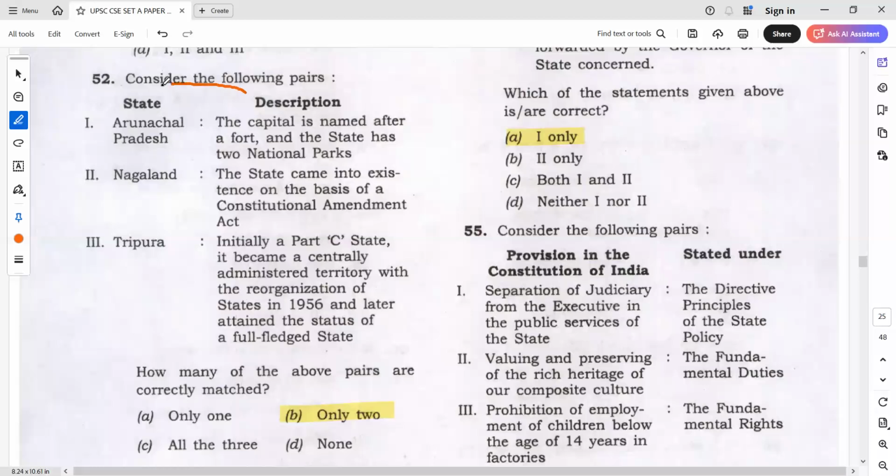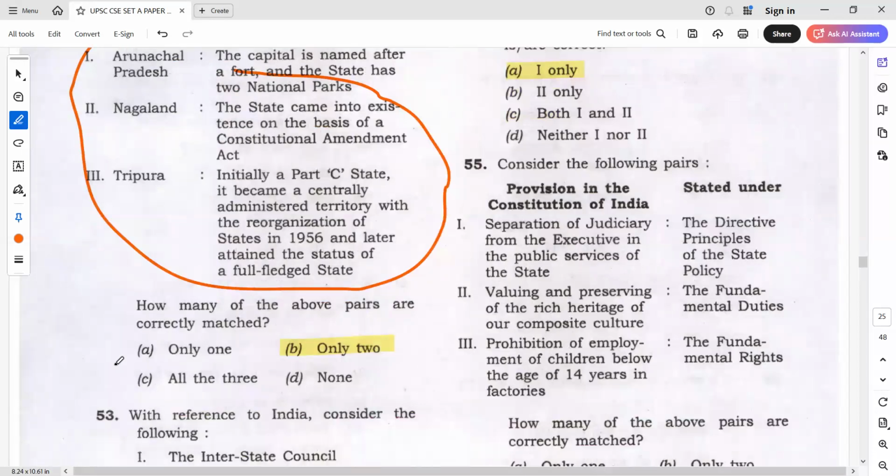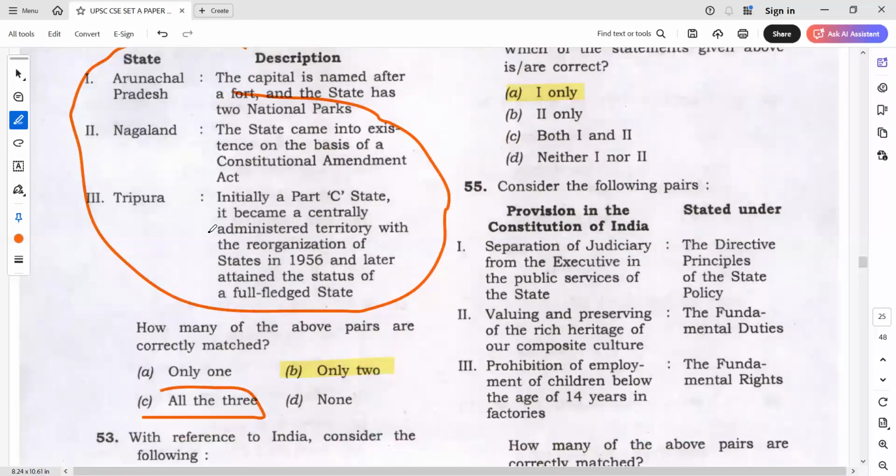And here, yes, the difference in the keys is most again. But I would say the answer is only 2. The answer is not only 3. So students who have gone for only 2, you will be mostly right in this question. Don't worry. The answer is not only 3. Some students have given some keys saying that Nagaland came through constitutional amendment. Actually, remember, Nagaland has come through an Act.